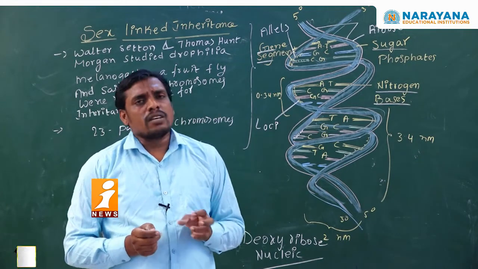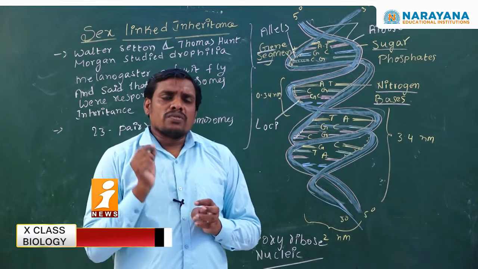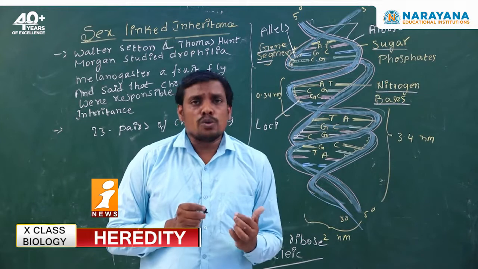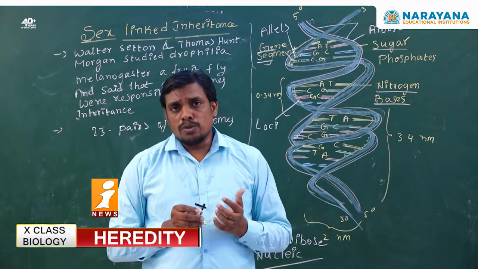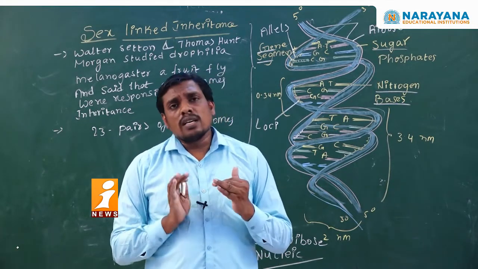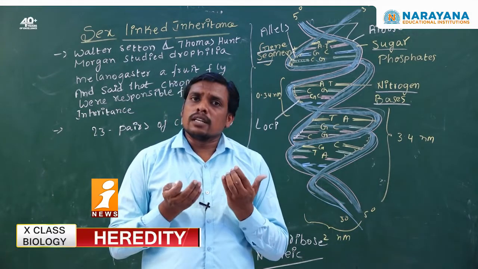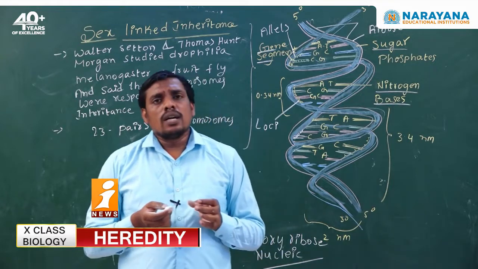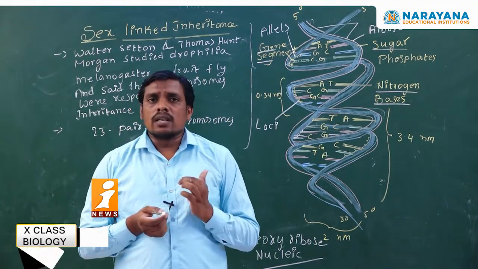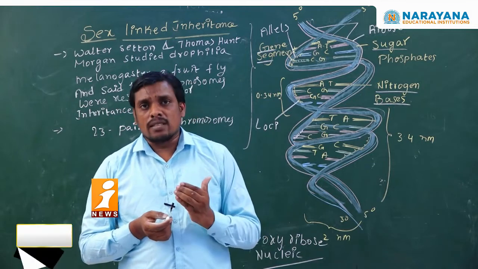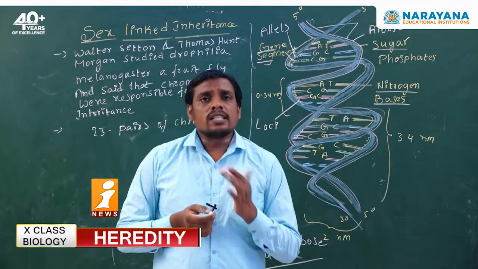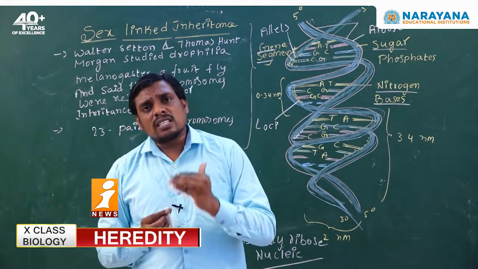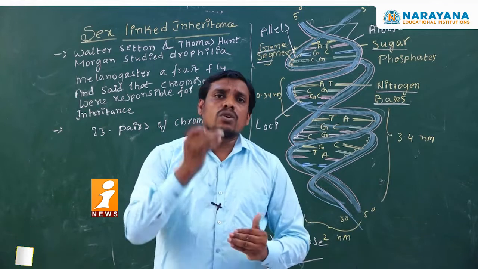Of these 23 pairs of chromosomes, 22 pairs are called autosomes, and a pair of separate chromosomes are considered as allosomes. Autosomes are also called somatic chromosomes, responsible for somatic organs. Allosomes are also called sex-linked chromosomes that are generally present in the gametes such as sperm cells and ova. Somatic chromosomes seen in the somatic organs are also called autosomes.